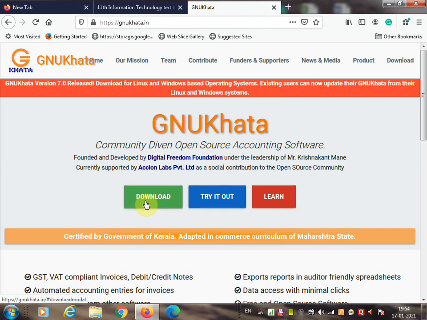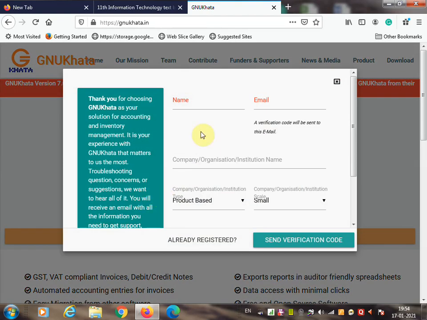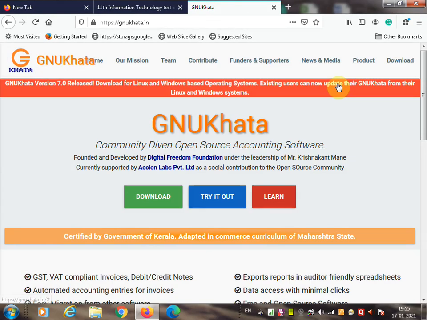If you click on download, it will start downloading. Here you have to provide your name and email ID, or if you are already registered, then click on already register and you can download it. If you are not registered to this site, then you have to provide your name and email ID, and the verification code will be sent to your email. You enter that verification code once you click on send verification code, and then you can download this software.